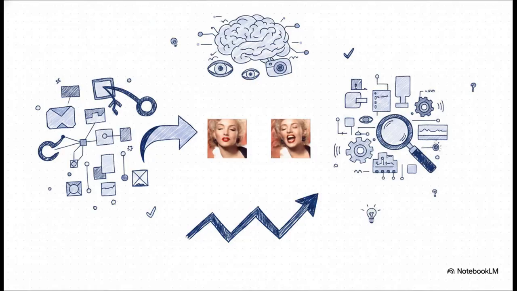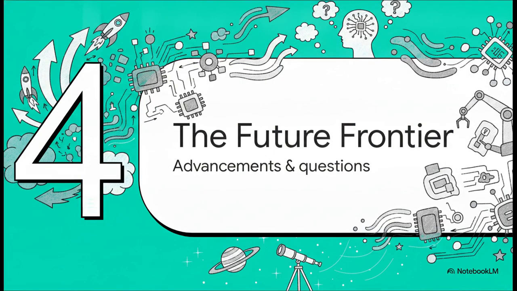Look at the striking realism in these side-by-side variations. As discriminator networks, the parts of the AI trying to spot the fakes, get better at distinguishing real from fake, the generator networks get insanely good at creating synthetic media that is almost indistinguishable from reality. Seeing it visually like this underlines exactly why we have to be so aware of how this technology can be used.